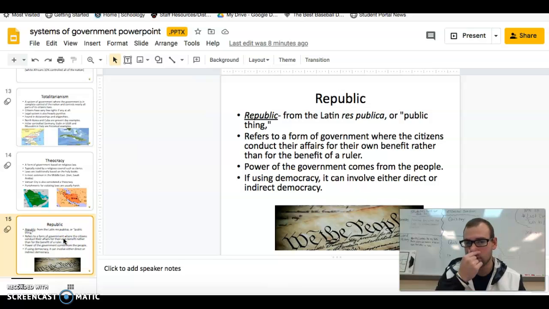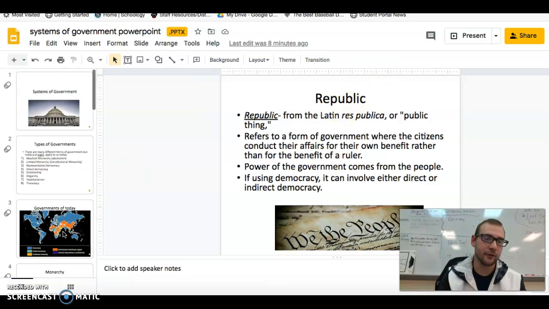Next and the last one is just a republic, all right? It refers to a form of government where the citizens conduct their affairs for their own benefit rather than the benefit of a ruler. The power of the government comes from the people. If using democracy, it can evolve into either direct or indirect democracy, all right? So in America, we technically have a republic, right? Because we use indirect democracy. So thus, we technically have a republic, all right? So those are the few we're going to look at.